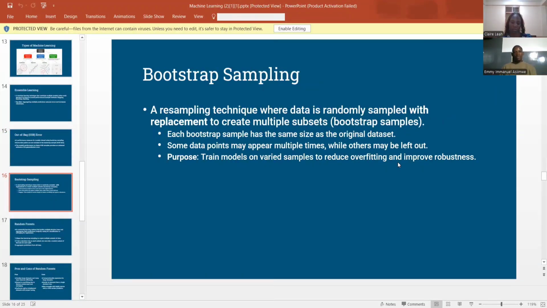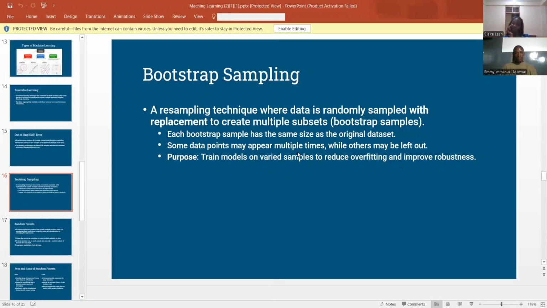Then bootstrap sampling. This is a sampling technique where we introduce randomness in the model. In the process, a bootstrap sample should have the same size as the data set, and some data points should appear multiple times. The purpose is to train models with different data samples, so that you provide an aspect of randomness in the model and reduce overfitting. This would create an efficient and robust model.